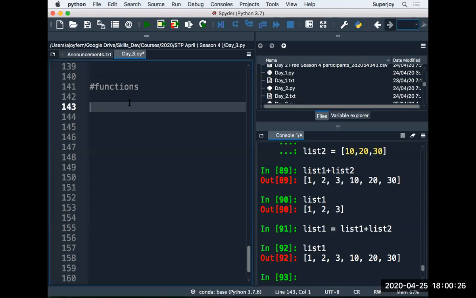Functions are used to make your code modular. What is the meaning of modular? Modular means that you separate out the things logically. Let's say you are building a web application, and it has a lot of features: a login page, a logout page, a settings page, an accounts page, and so on.